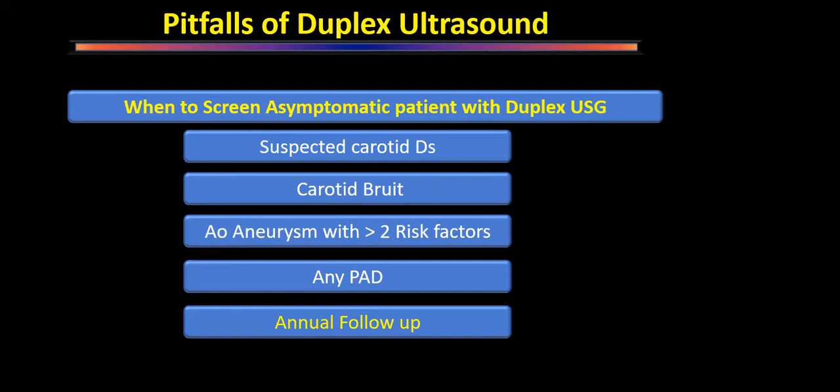If this patient has more than 2 risk factors for atherosclerosis, this is again AHA recommendation, these patients must be screened for presence of carotid disease, even if they do not have any symptoms of stroke or TIA within past 6 months. Any patient who has peripheral artery disease, that also has to be screened. And those patients who have undergone a carotid artery stenting or carotid endarterectomy, all those patients will need annual follow-up by duplex ultrasound.